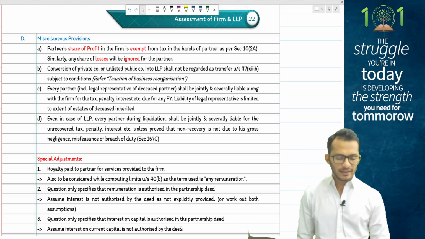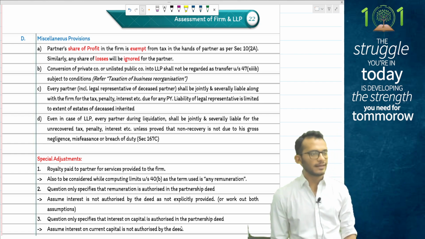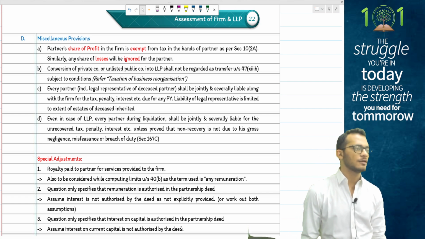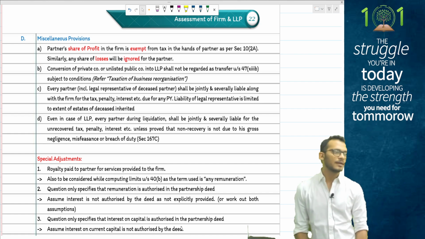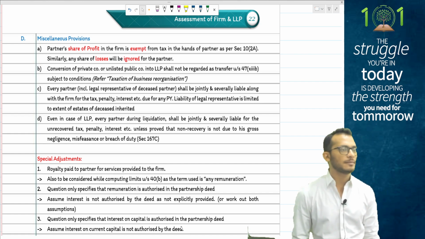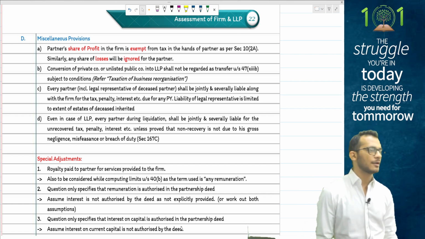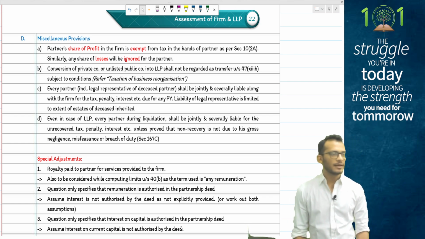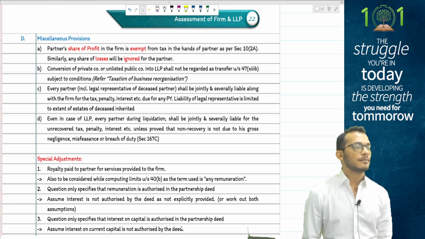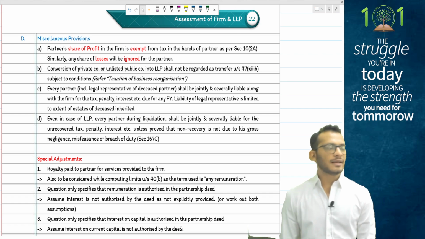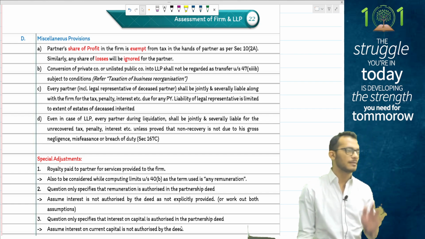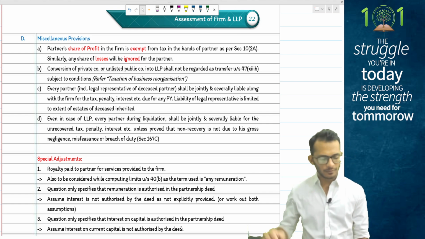Finally, even in case of an LLP, every partner during liquidation will be jointly and severally liable for all the tax and payment defaults, unless he can prove that the non-recovery is not because of his negligence. Basically, people, in income tax, limited liability as a concept is not there. Every partner and every director of a private company is fully liable even for not his share, unless he can prove that he is not negligent. Meaning in income tax, if you're negligent, then you're liable without limit, but if you're not negligent and can prove you are a genuine person, then it's limited liability. That is what the provisions are clarifying.